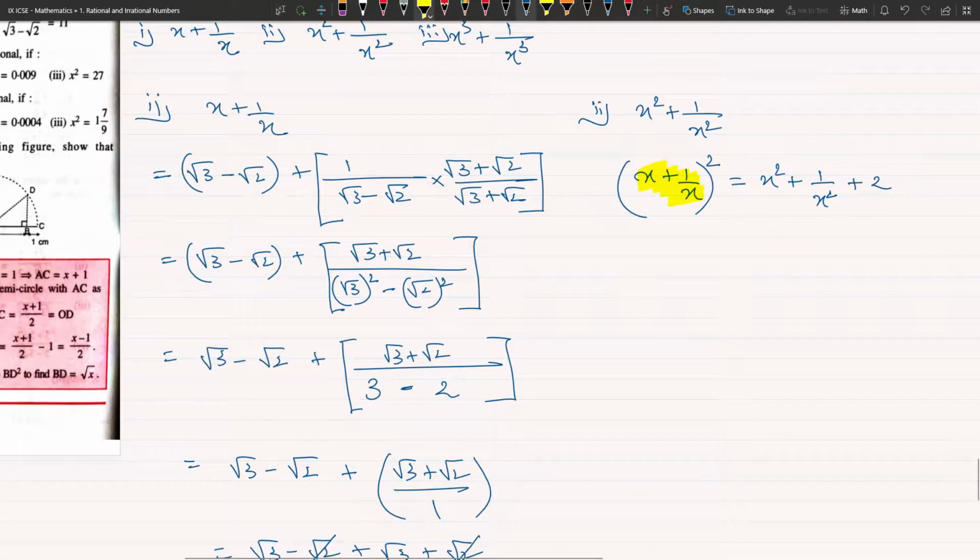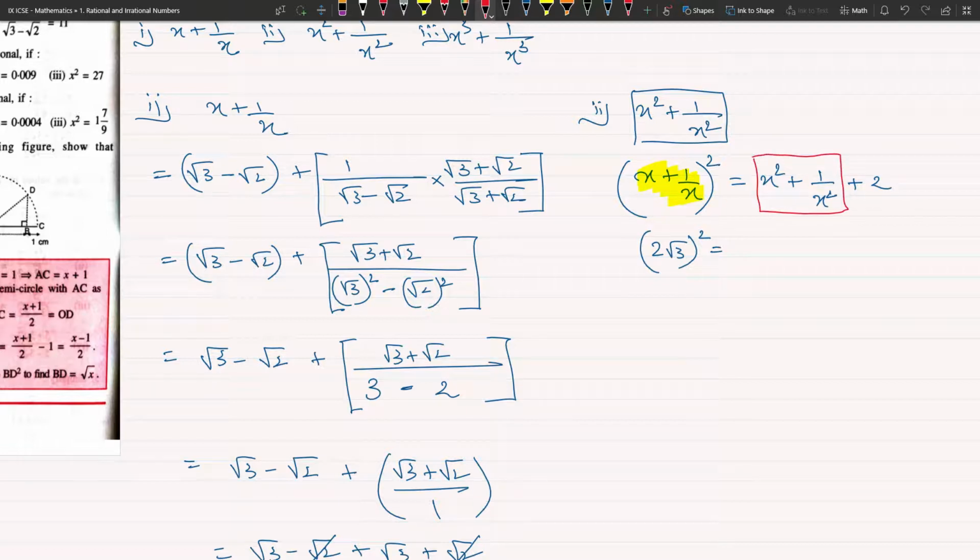So I'm just going to write 2√3 the whole square here. See, I don't know what is x square plus 1 by x square. Actually, I have to find that out. Okay, so this part is what I'm looking for. I'm not going to touch it right now. I'm going to keep it as it is. X square plus 1 by x square. And I'm going to write plus 2 over here.